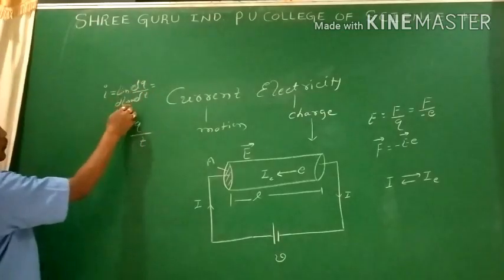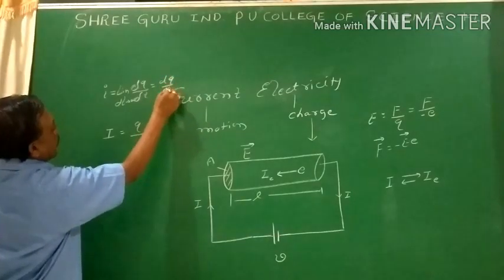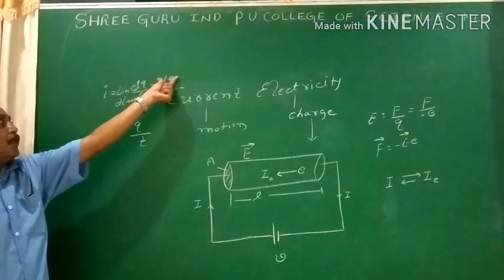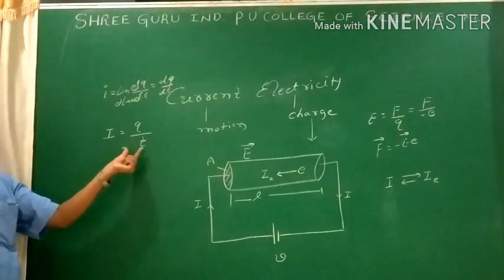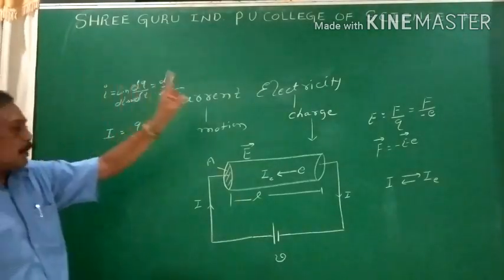When limit delta t tends to 0, this is nothing but dq by dt. This is called instantaneous current. Now, if this instantaneous current is constant, then we can say that steady current I equals q by t. So there is the existence of the current due to application of the electric field.